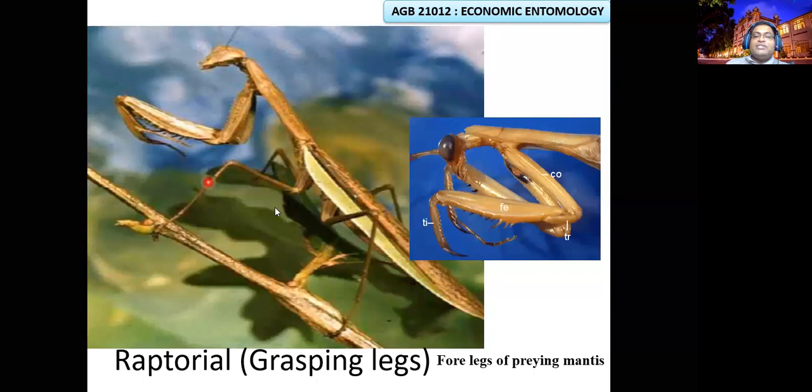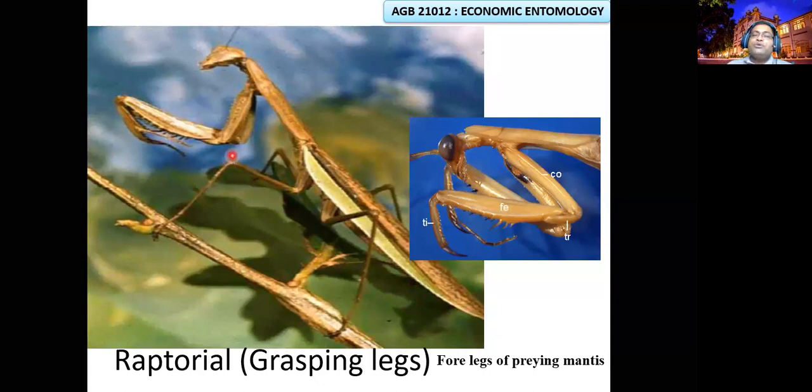Another type is raptorial, the forelegs of praying mantids. This helps to trap the prey. We call it raptorial.